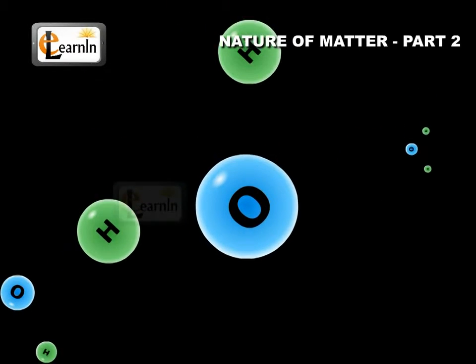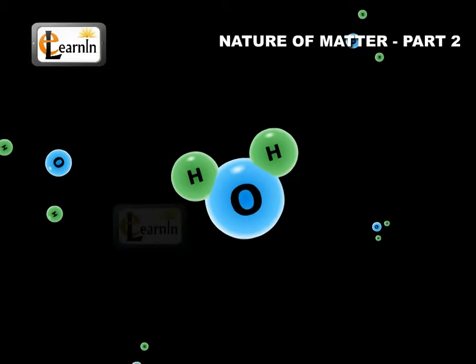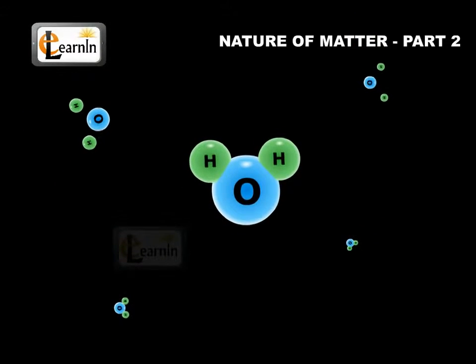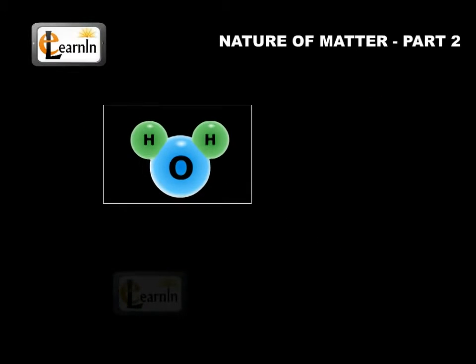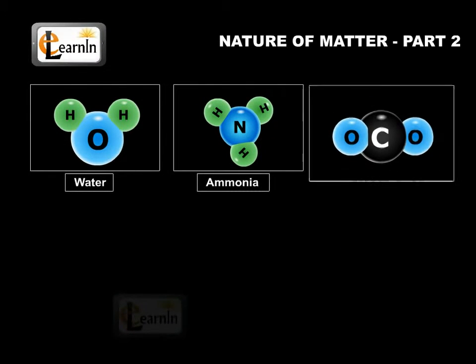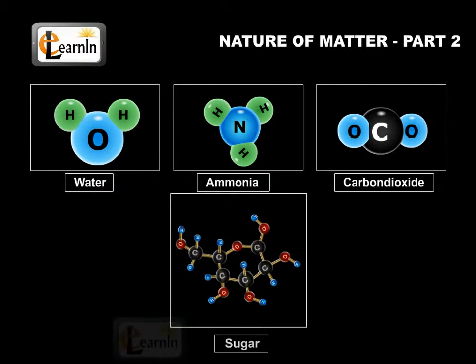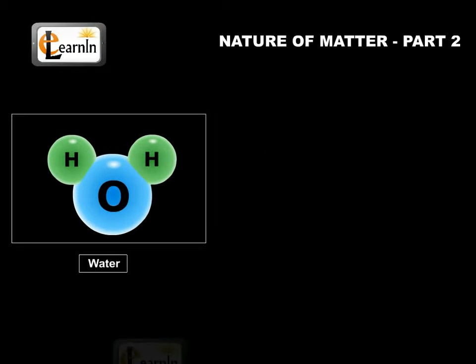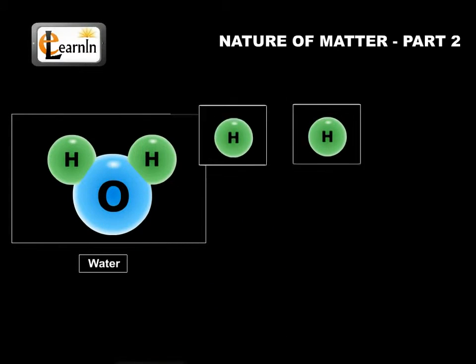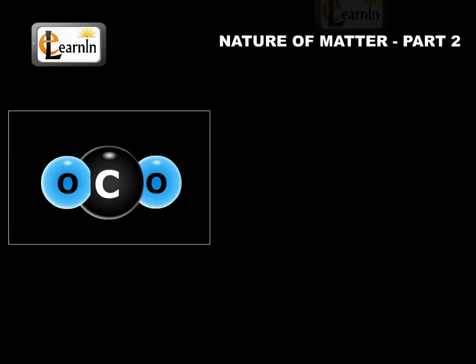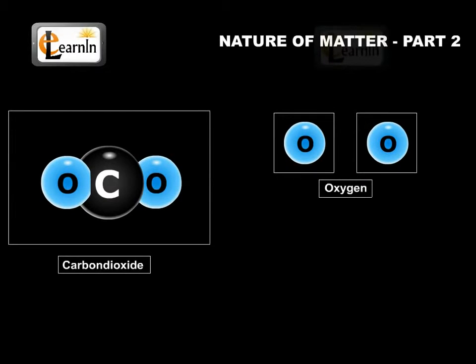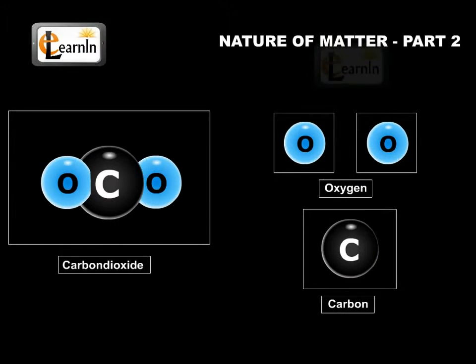When two or more atoms of different elements combine, the molecule of a compound is obtained. Examples of some such compounds are water, ammonia, carbon dioxide, sugar, etc. Water molecules are comprised of two hydrogen atoms and one oxygen atom. Similarly, a molecule of carbon dioxide contains two oxygen atoms combined with one carbon atom.